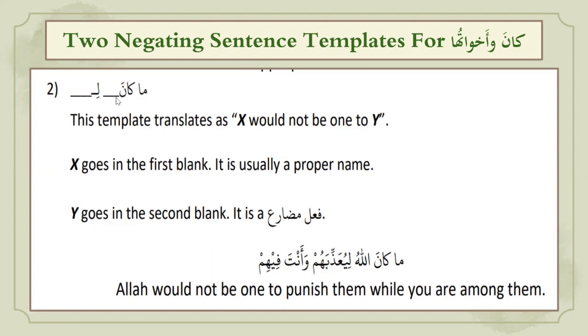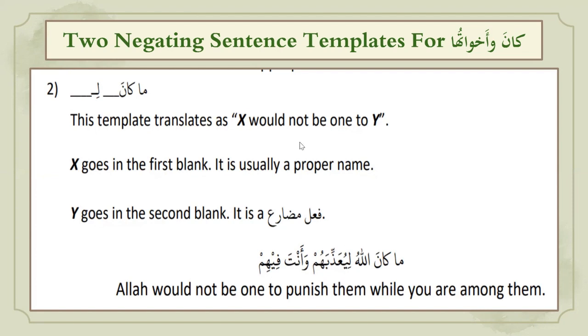So ma kana, someone, li, something. After kana you have a proper name, and then after li you have a fi'l mudari. From this example you can see ma kana Allahu, Allah, a proper name.